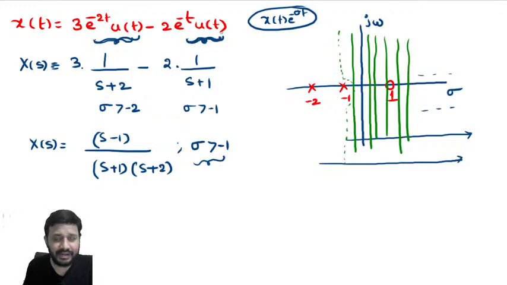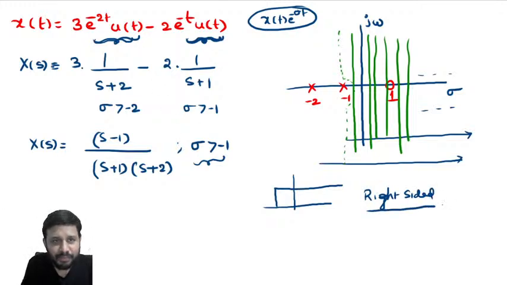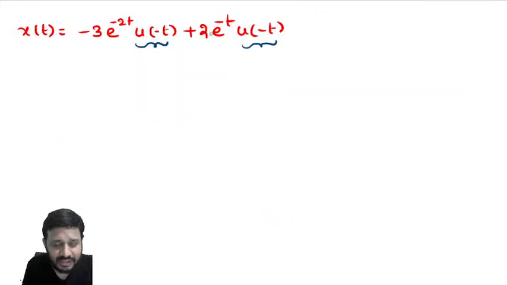Or I can say that, in the first example, both the signals are right sided. Right sided means, whatever may be the starting point, if the signal is going towards plus infinite, it is known as right sided signal. In the first unit we have seen right sided signal. Here both the signals are right sided, whereas here both the signals are left sided. Now, how to find out the Laplace transform? Before calculating the Laplace, I will try to arrange my signal like this.